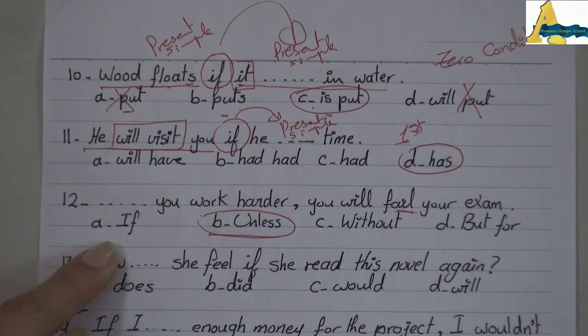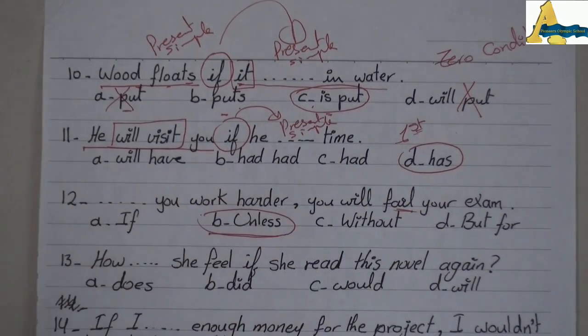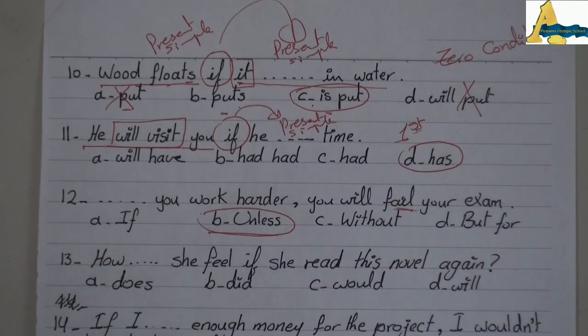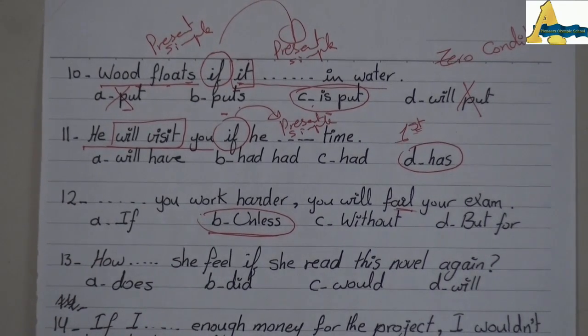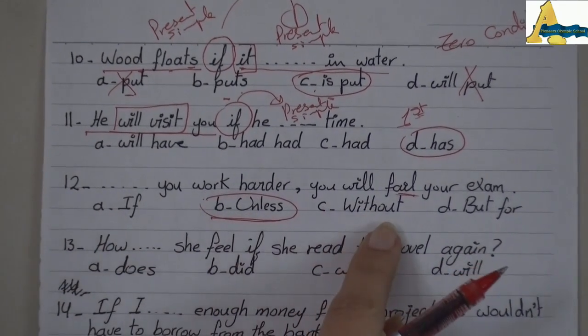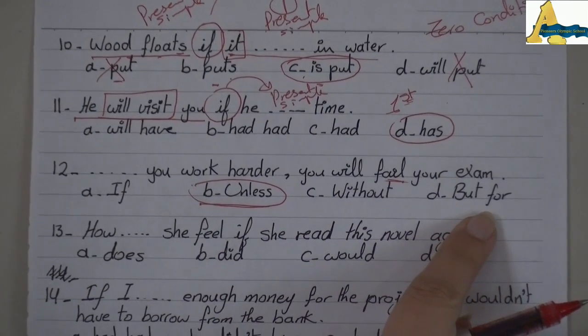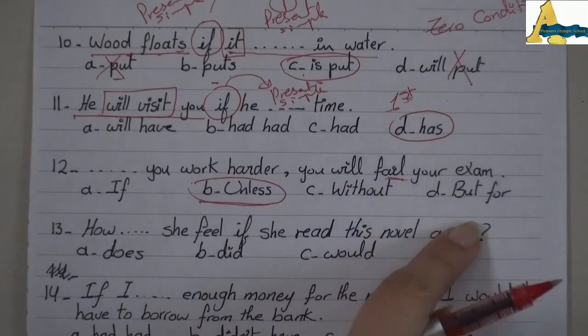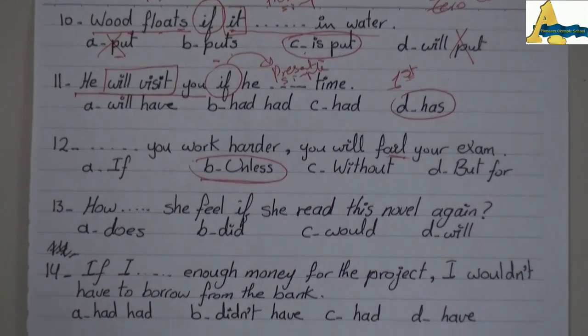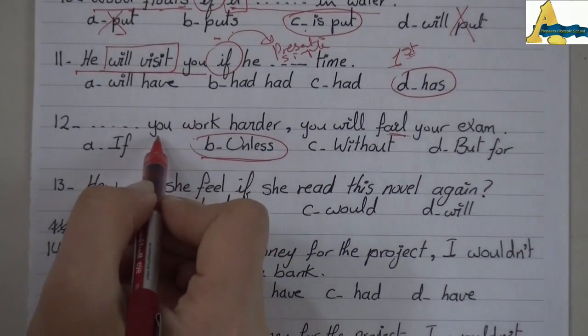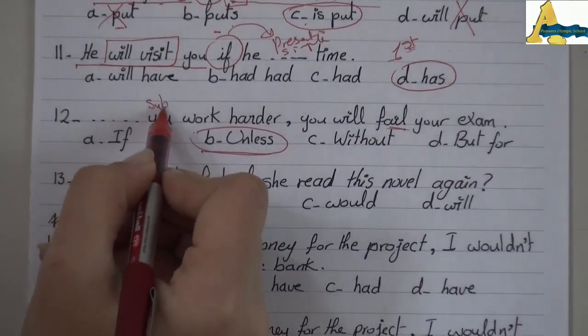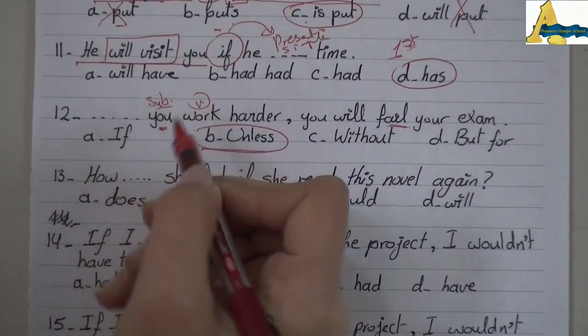Because if is right as a form here, but it's wrong for meaning. Unless equals without and equals but for in meaning, but the form is different. Unless is followed by a complete sentence: subject plus verb.